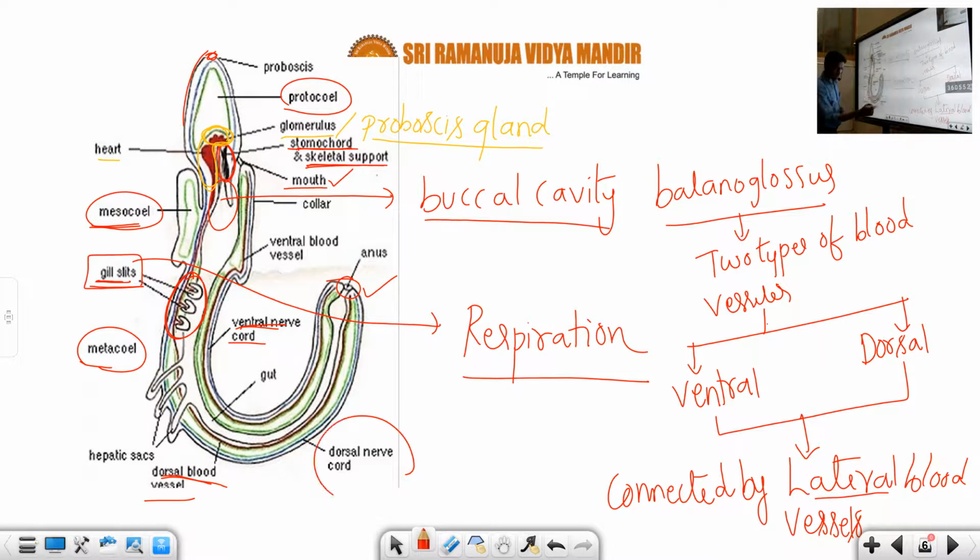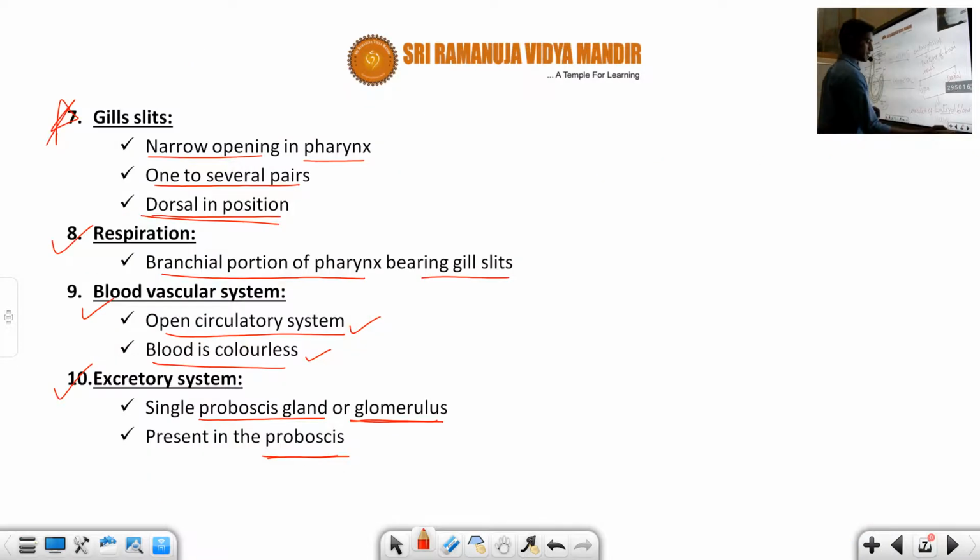You can see this is the dorsal nerve cord. Another one is the ventral nerve cord. So the dorsal and the ventral nerve cord both are present in the Balanoglossus. Fine. So let us move to the next.